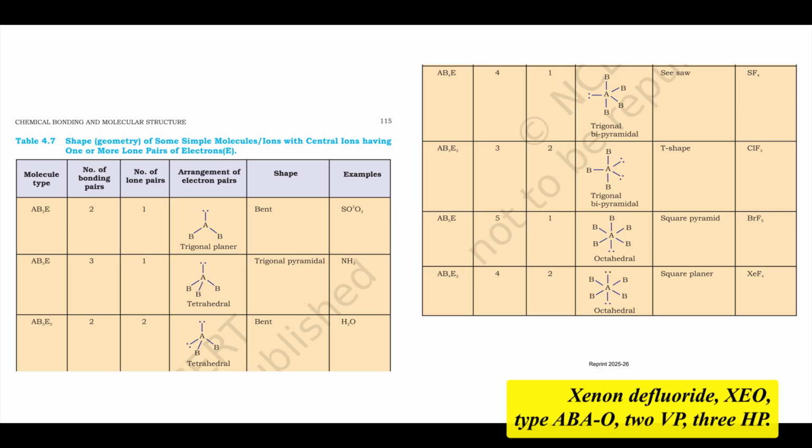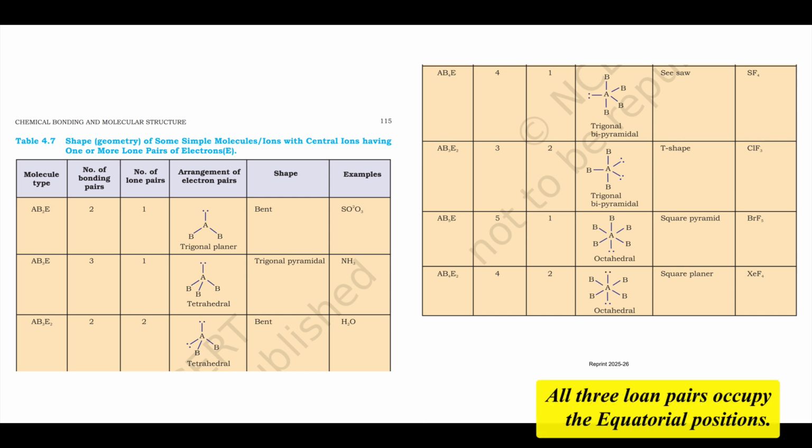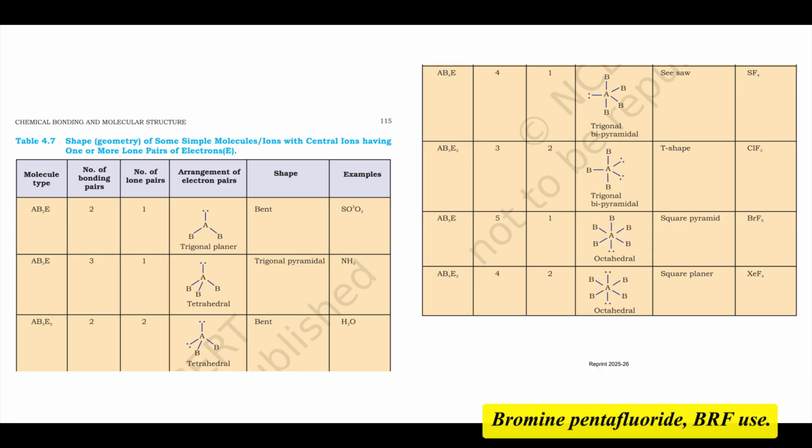Xenon difluoride, XeF2, type AB2E3, 2 BP, 3 LP. Electron geometry, trigonal bipyramidal. All 3 lone pairs occupy the equatorial positions. The 2 fluorine atoms are forced into the axial positions, resulting in a linear molecular shape. And for 6 electron domains, base geometry is octahedral. Right. Bromine pentafluoride, BrF5, type AB5E, 5 BP, 1 LP. Electron geometry, octahedral.